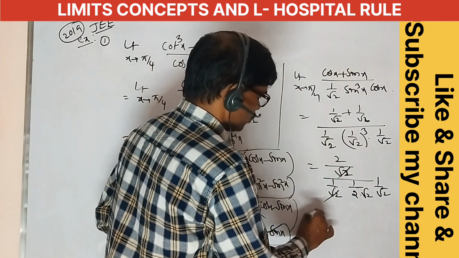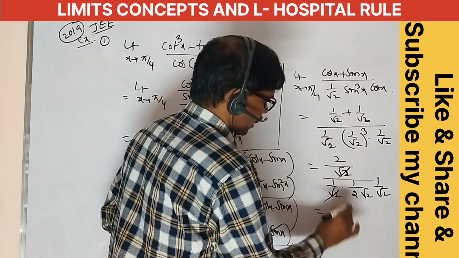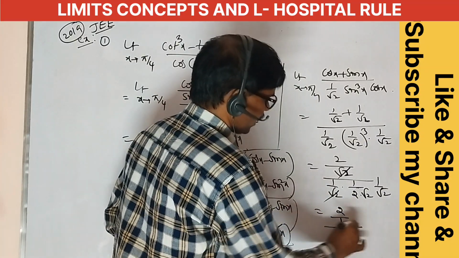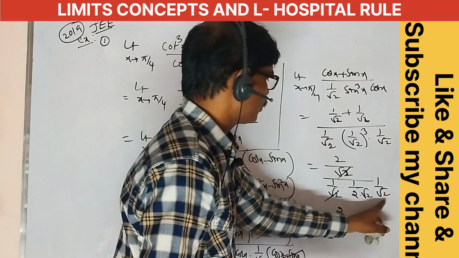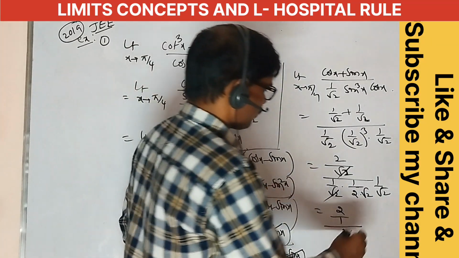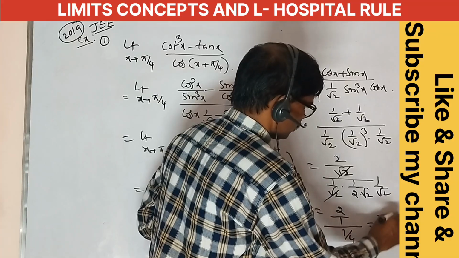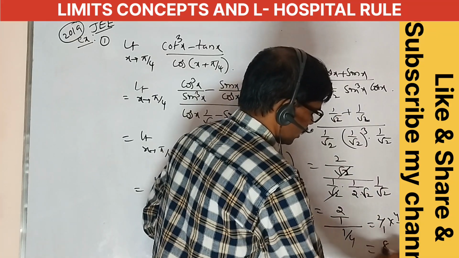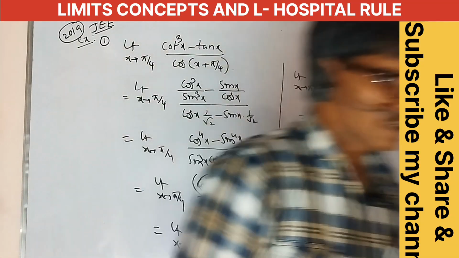This is 2 by 1 by 2 by 1, here 2 into 2 is 4 only. 1 by 4, so the total value is equal to 2 by 1 into 4 by 1, equal to 8 only. 8 is our answer.